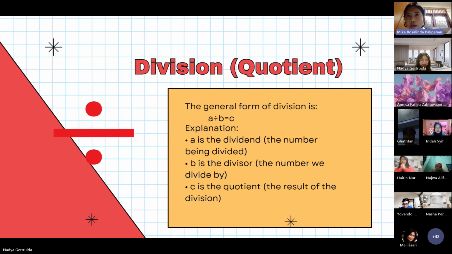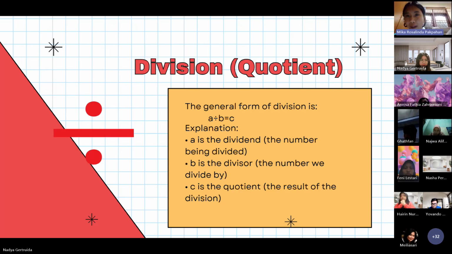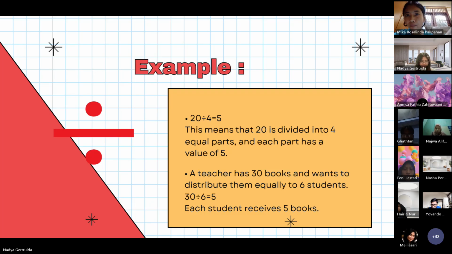Okay, division and quotient. The general form of division is a divided by b, the quotient c. Explanation: a is the dividend, or number being divided. b is the divisor, or number we divide by. c is the quotient, the result of the division. Example: 20 divided by 4, the quotient 5.